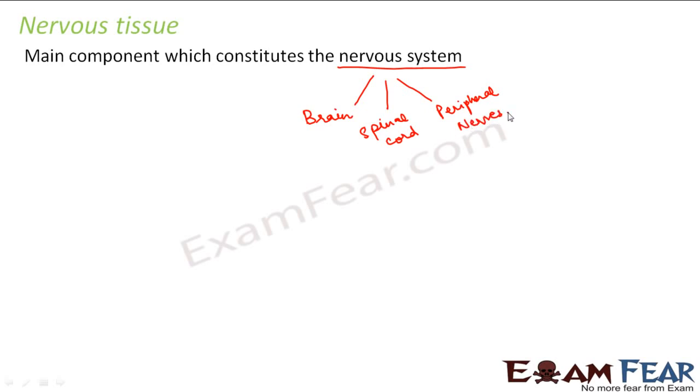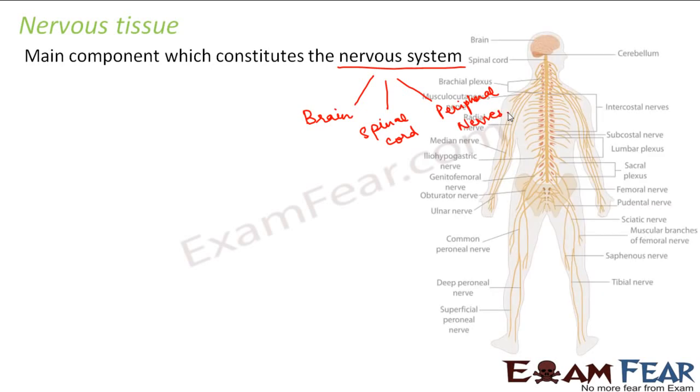Now when you look at it, you will see that there are so many nerves present in the body. Here, this is our brain, this is the spinal cord, and from the spinal cord itself you have so many nerves coming out. You can just see how many nerves there are. I don't want to discuss each of them right now, that will become too complicated, but I'm just trying to tell you there are so many nerves present inside our body.